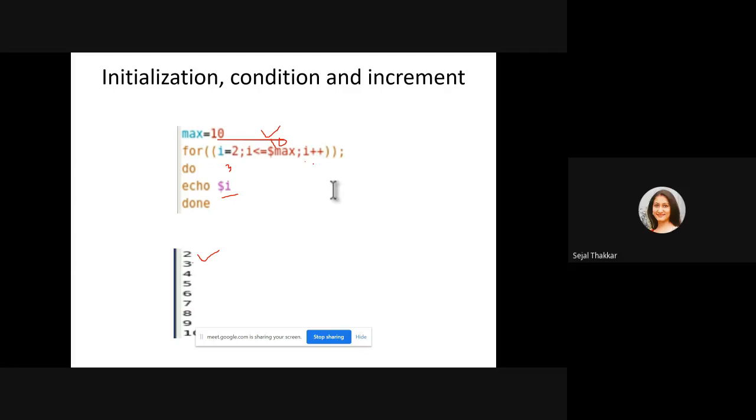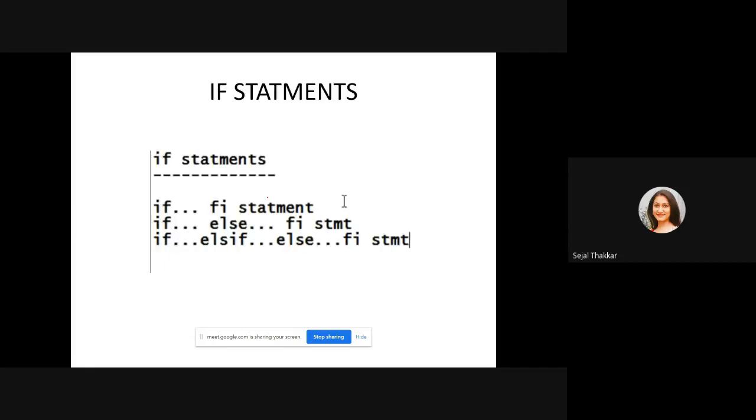Now after incrementing i, it will become 4. 4 is less than 10? Yes. Then print 4 and increment i. So up to 10 it is going to print. When it becomes greater than 10, it is not going to print. So you can write the condition of the for loop like C here also, and the statements come between do and done. There are no curly brackets like in C programming.